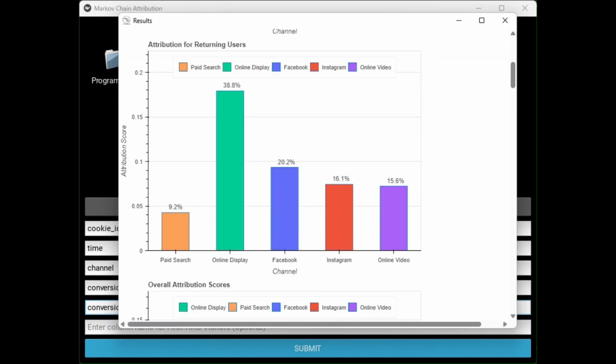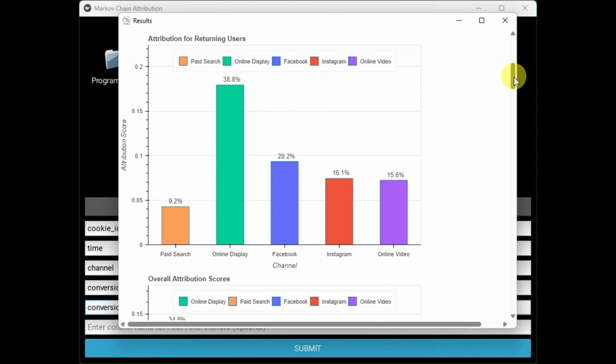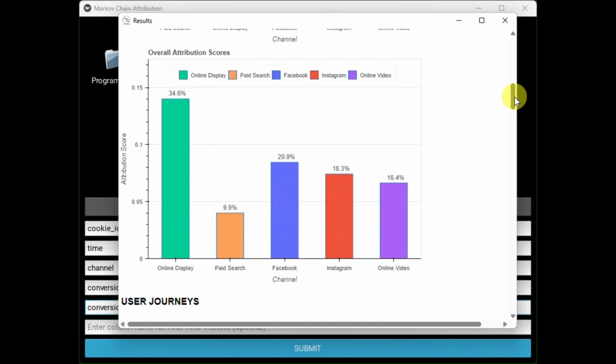The second chart shows the attribution scores for returning visitors. This excludes first-time visitors. First-time visitors have quite a different attribution score than returning visitors, and convert at a very different rate. This breakdown will assist you in understanding your site's true cost of acquisition per channel.